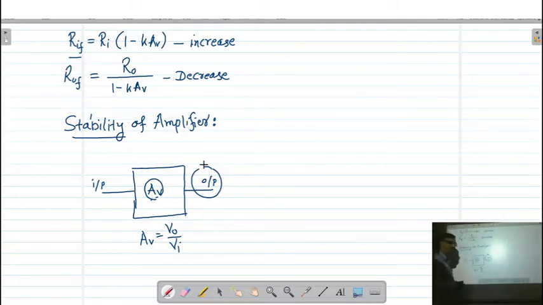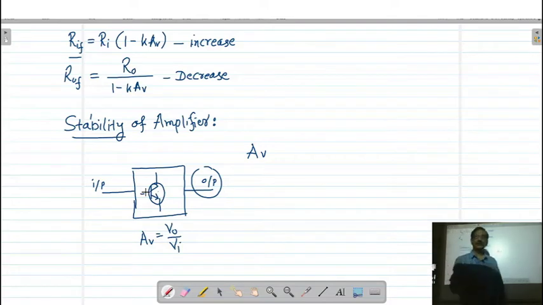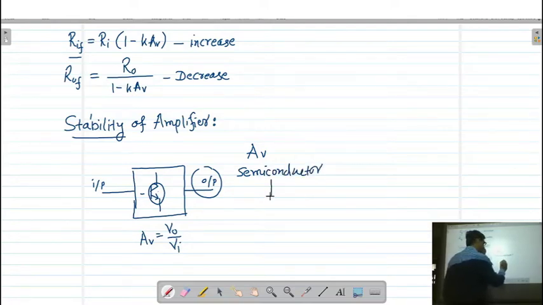Now why is the amplifier going to be unstable? Here the voltage gain of the amplifier changes due to what kind of parameters? First of all, inside the amplifier we are using an active device like a transistor, and already you know the transistor is made from semiconductor material, and semiconductor material is sensitive to temperature.